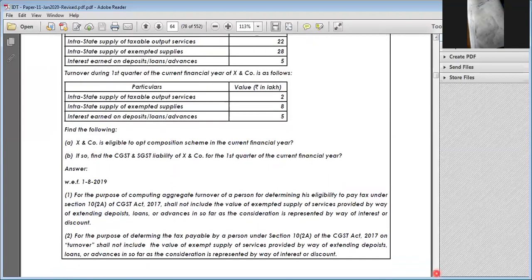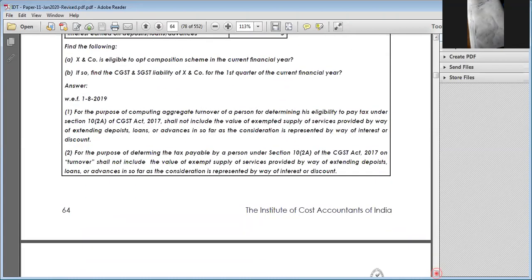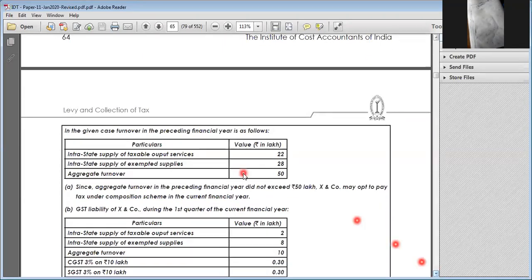He is eligible for what? Composition levy. For the purpose of computing the turnover of the person, you have to determine what? Exempt supply as well as taxable supply, but excluding deposits, etc. Hence, as it is not more than 50 lakhs, he is eligible for such a scheme. Number 2, he can go for that 6%.